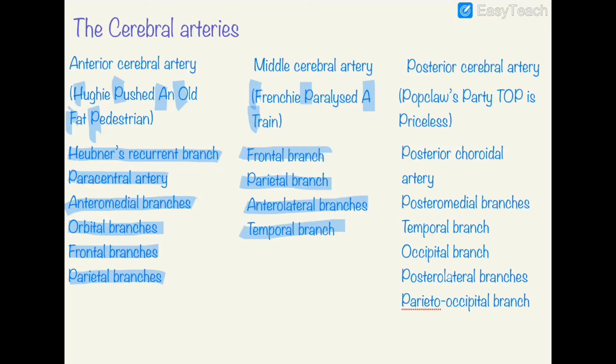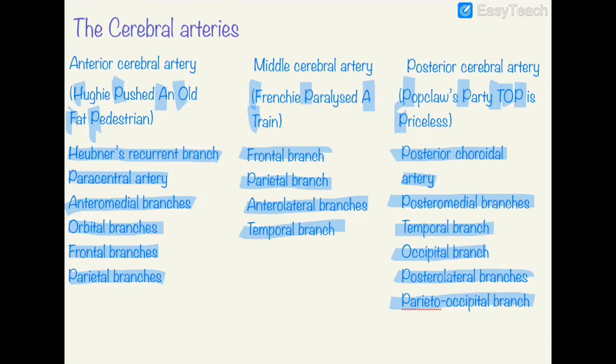Next are the branches of the posterior cerebral artery. The mnemonic is "Pop clause party top is priceless." For P, we have the posterior choroidal artery; under P, the posteromedial branches. For T, the temporal branch; for O, the occipital branch; for P, posterolateral branches; and lastly for P, the parieto-occipital branch.